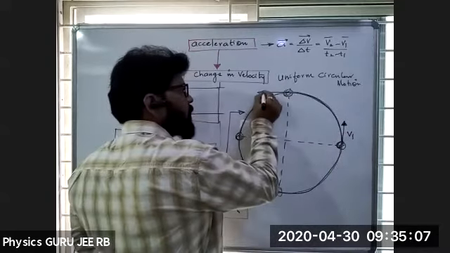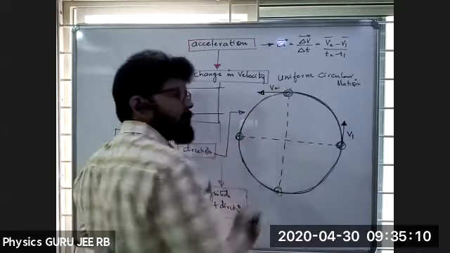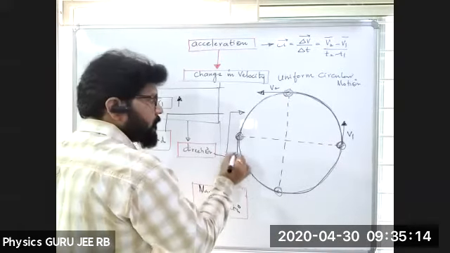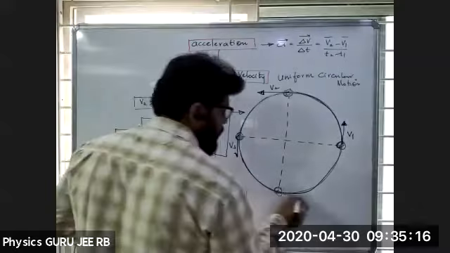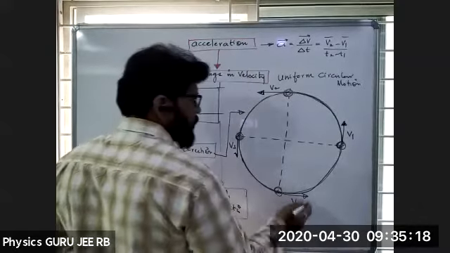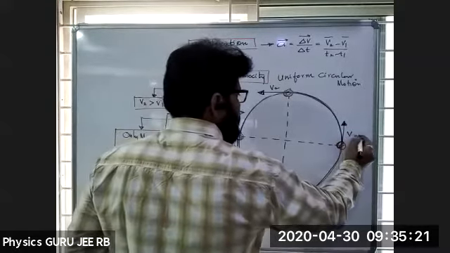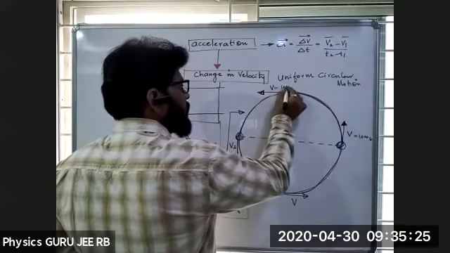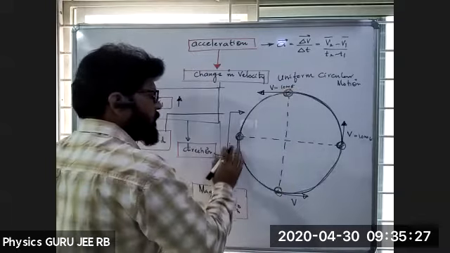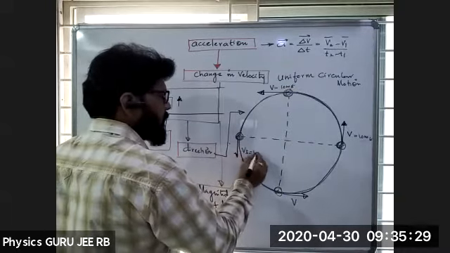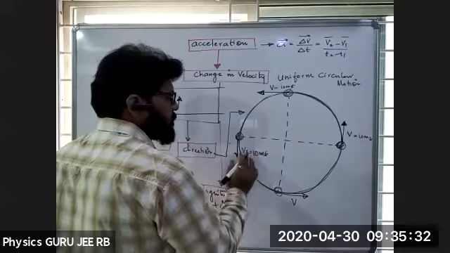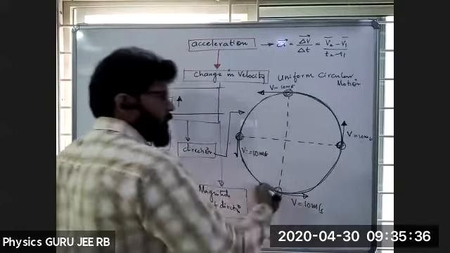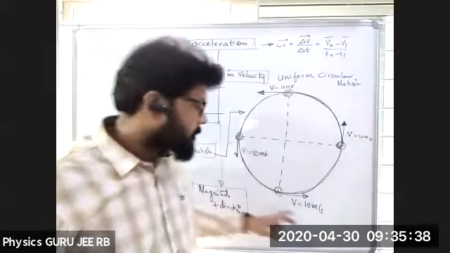Here if I draw like this, it is nothing but velocity v2. Fine. Here this is nothing but velocity v3. If I take here, the velocity is v. So let me take this as 10 meters per second. This is also 10 meters per second, v3 is 10 meters per second, and v here is also 10 meters per second. Then only this ball can be in this particular circular path.